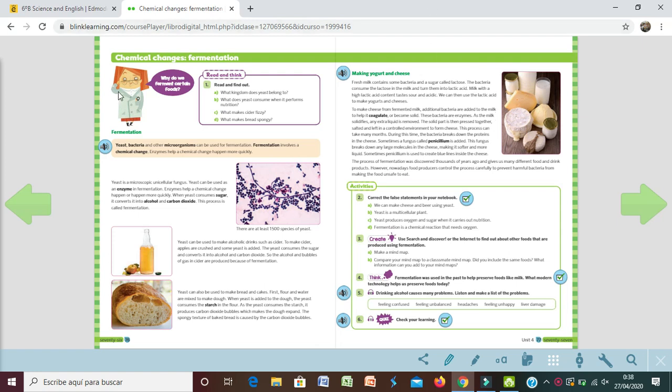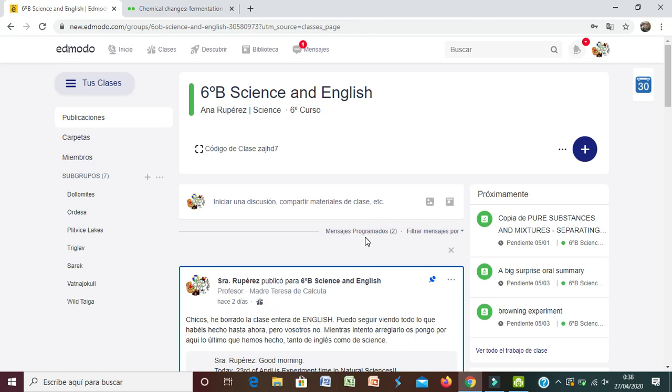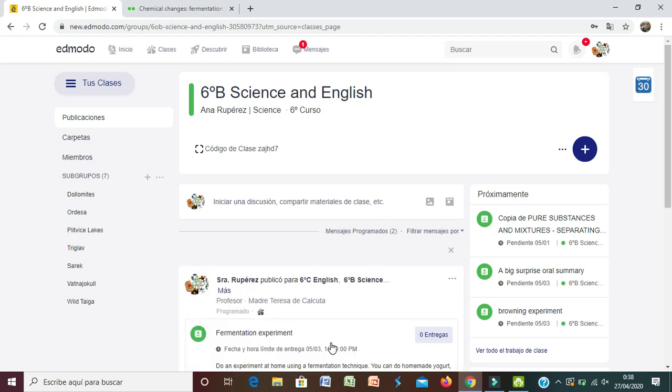Today is fermentation, pages 76 and 77. First of all, for those of you that are in 6B, I'm sorry because by mistake I erased the class, so now the English class we are going to do with one that was for science, and then we are going to do it for English.